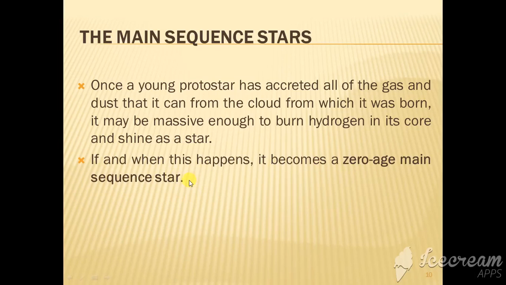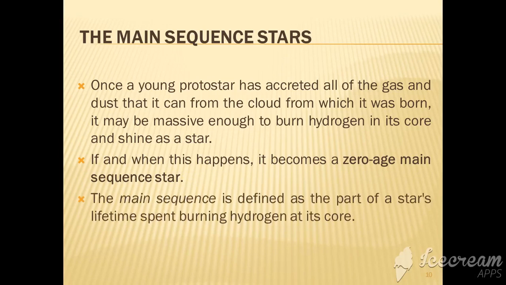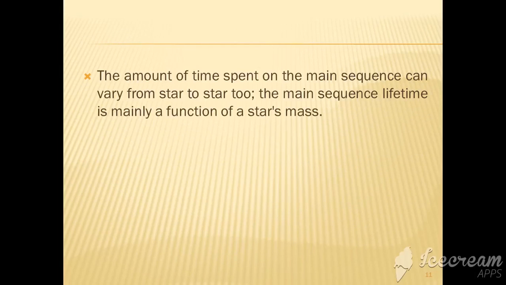So basically, as soon as the burning of the hydrogen fuel starts, meaning the nuclear fusion reaction starts, the time is known as the zero-age time of the star. The main sequence is defined as the part of a star's lifetime spent burning hydrogen at its core. So the time up to which this burning of hydrogen at the core continues is known as the main sequence of the star. The amount of time spent on the main sequence can vary